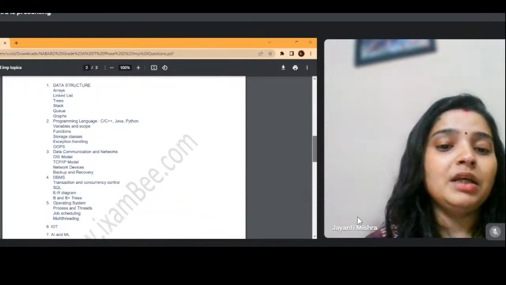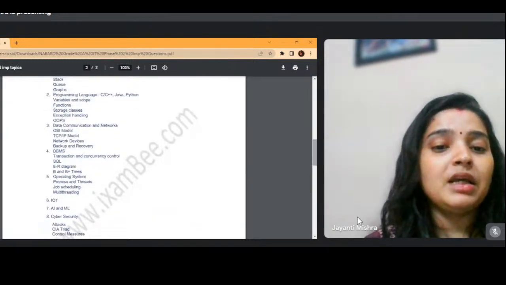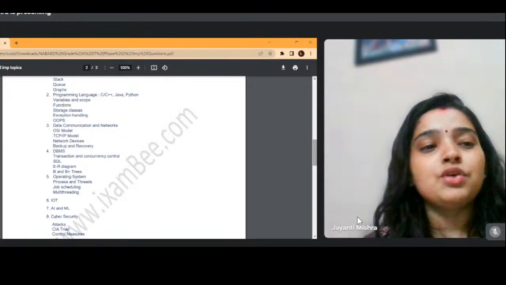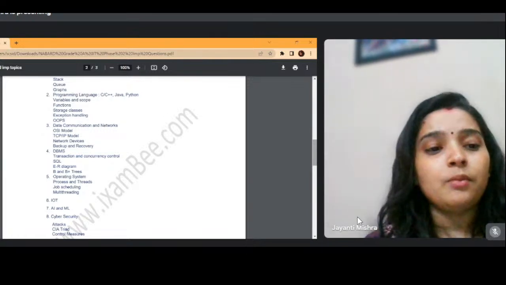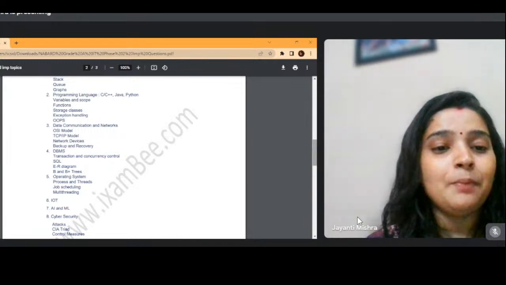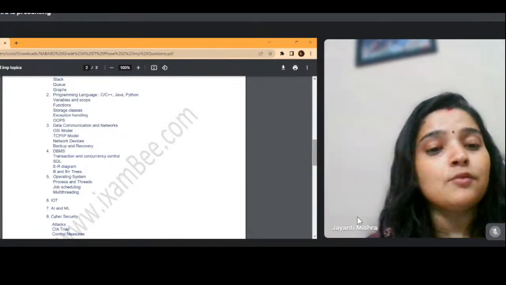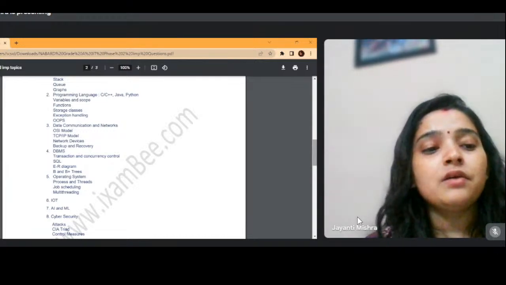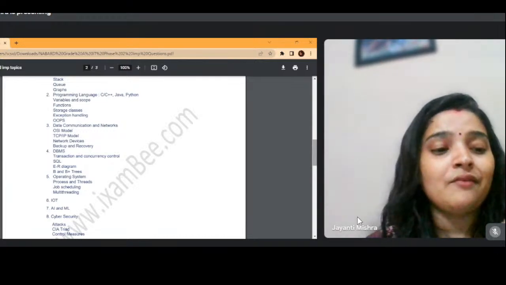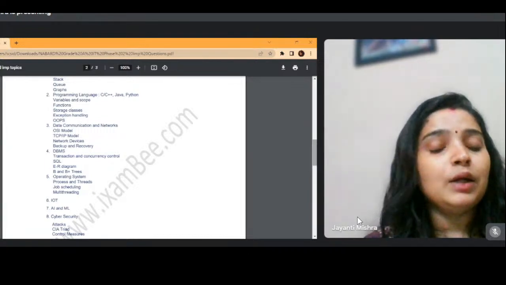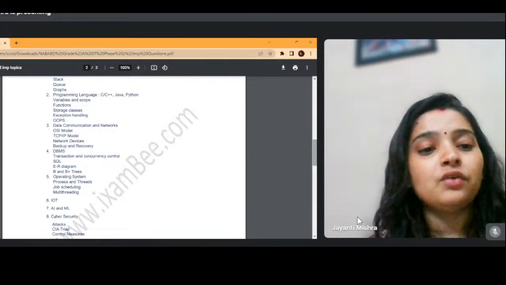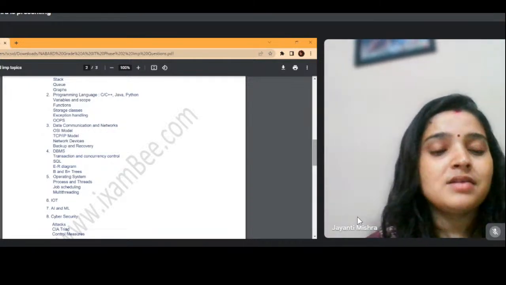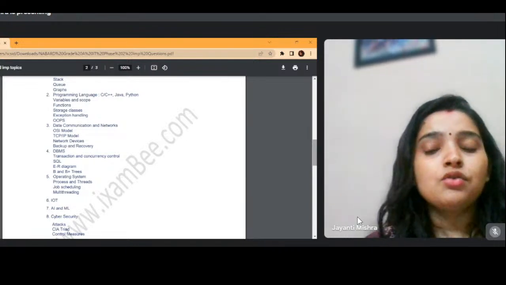After that thing, data communication and networks. Okay, so data communication and networks, these are the must do topics. OSI model. When I'm saying OSI model, you need to know not only the 7 layers and what all their functions are. You have to know the roles and responsibilities of those layers as well. So a little bit of deep knowledge of every layer is mandatory when it comes to the OSI model. Then comparison of the OSI model with the TCP/IP model is a very important point. After that thing, network devices, like gateway, bridge, these all things are very important, in which layer they operate. So these are basics basically, and these are actually the application in real time also. So you have to prepare these things.